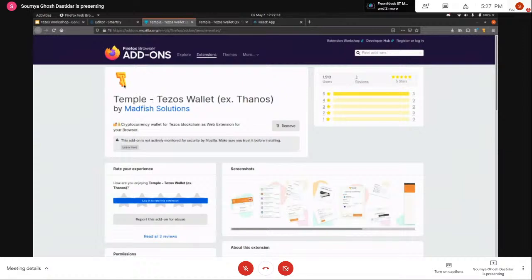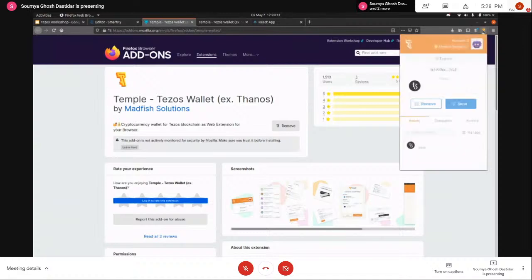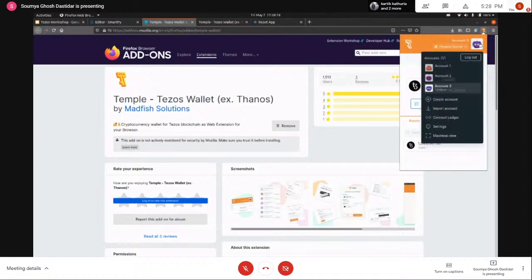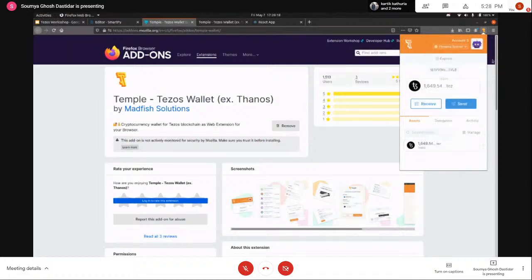So it's the same wallet. They just changed the names recently. So you can download it, and it's a browser extension, like I said. It's available for Mozilla Firefox, or Google Chrome or Brave, whichever browser you're using. So you can download it and connect your wallet here. So you can see that my wallet is present here, and I have already created an account, but I'll still show you how you can create an account for yourself.